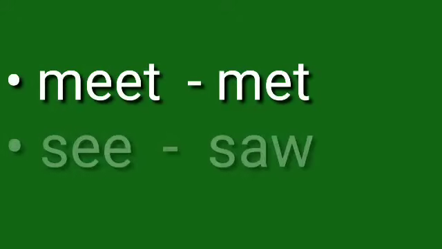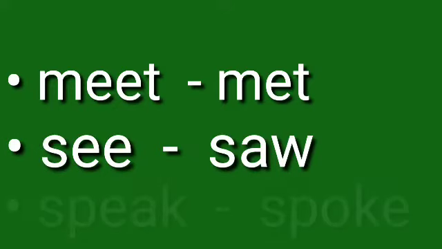Present tense is sit, and past tense is sat. And in some cases, the word changes in the past tense form. Like meet, met, see, saw, speak, spoke. Right children?